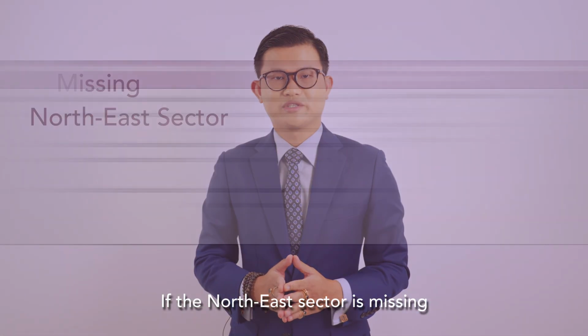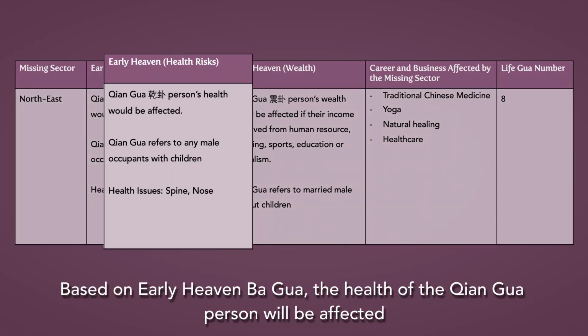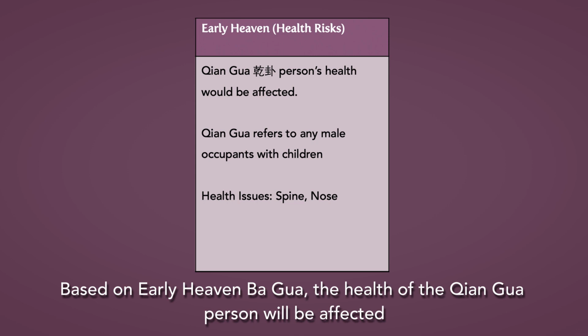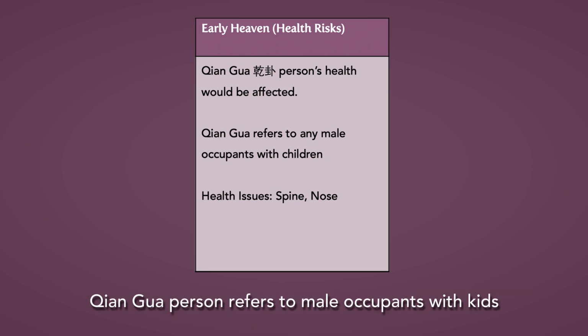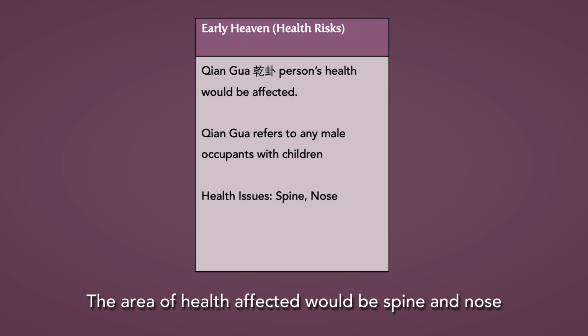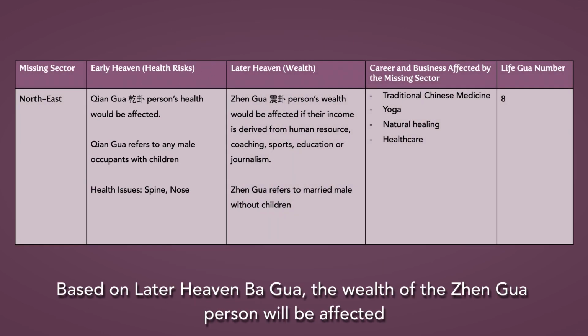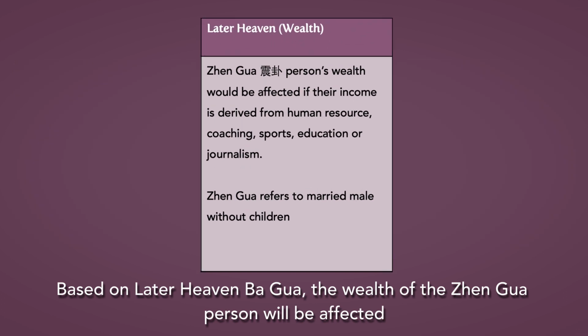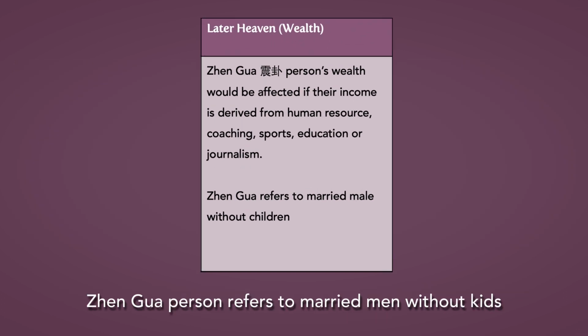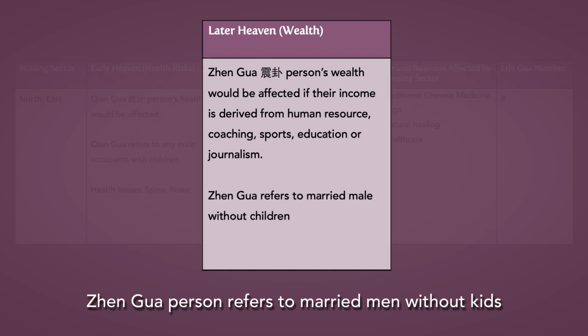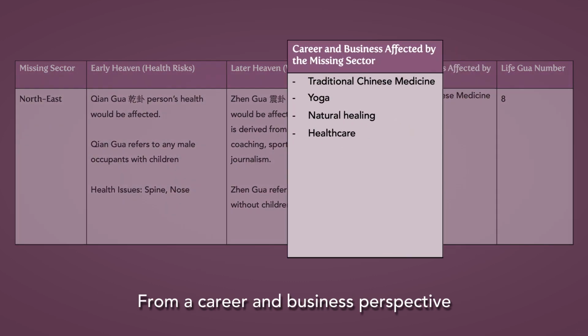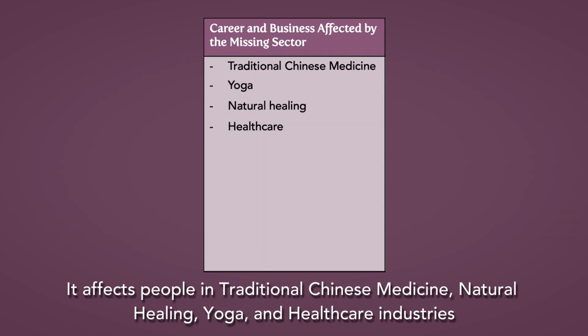research profession. If the northeast sector is missing, based on the Early Heaven Ba Gua, the health of the Qian Gua person will be affected. Qian Gua person refers to male occupants with kids. The area of health affected would be spine and nose. Based on the Later Heaven Ba Gua, the wealth of the Zhen Gua person will be affected. Zhen Gua person refers to married men without kids. From the career and business perspective, it affects people in the traditional Chinese medicine, natural healing, yoga, and healthcare industry.